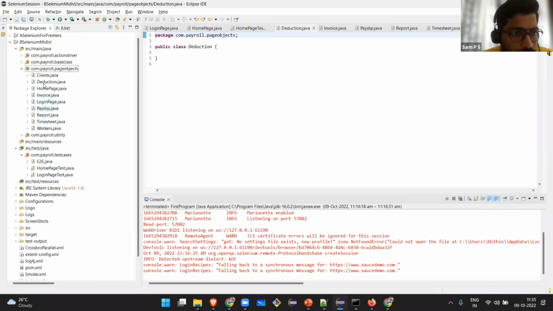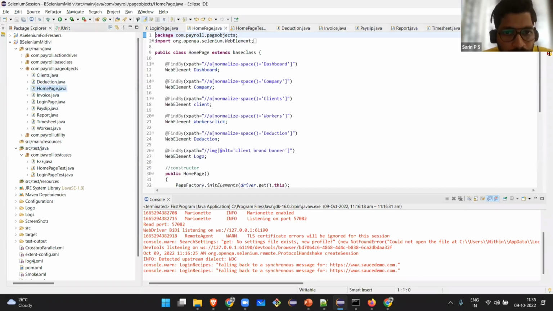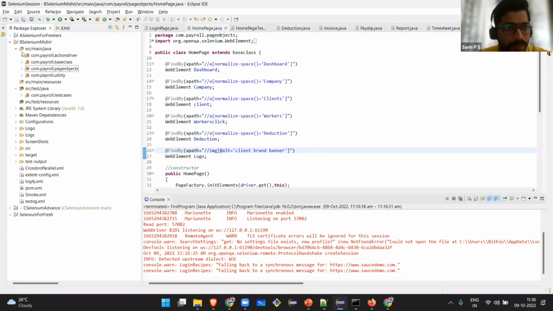I don't have such a class, so I will take it as home page. If I have written it here, I will change it here. If some test cases use this element to click, all test cases will get updated. Changing this will reflect everywhere. You only need to change it once rather than changing it in 1,000 test cases. So this is the approach. This is the importance of having a framework also, where things are.